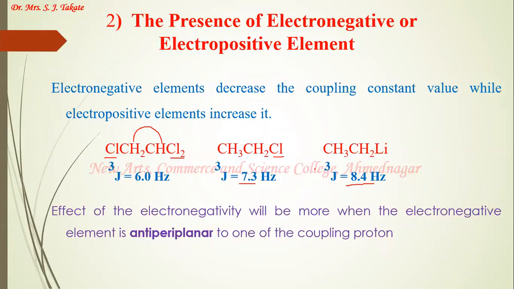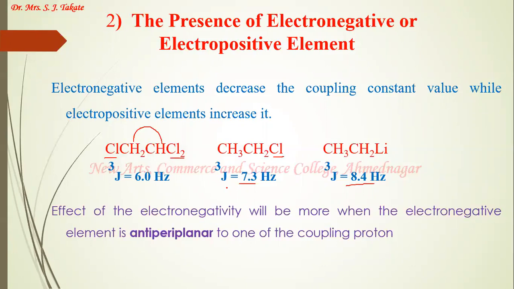Now the increase or decrease is not very large. This is because all these three examples have carbon-carbon single bonds, and single bonds undergo rotation. Due to the rotation around the carbon-carbon single bond, the coupling constant values are averaged, and average coupling constant values are recorded. Therefore, a large increase or decrease is not observed. But such a large increase or decrease can be observed in rigid systems where rotation is not allowed